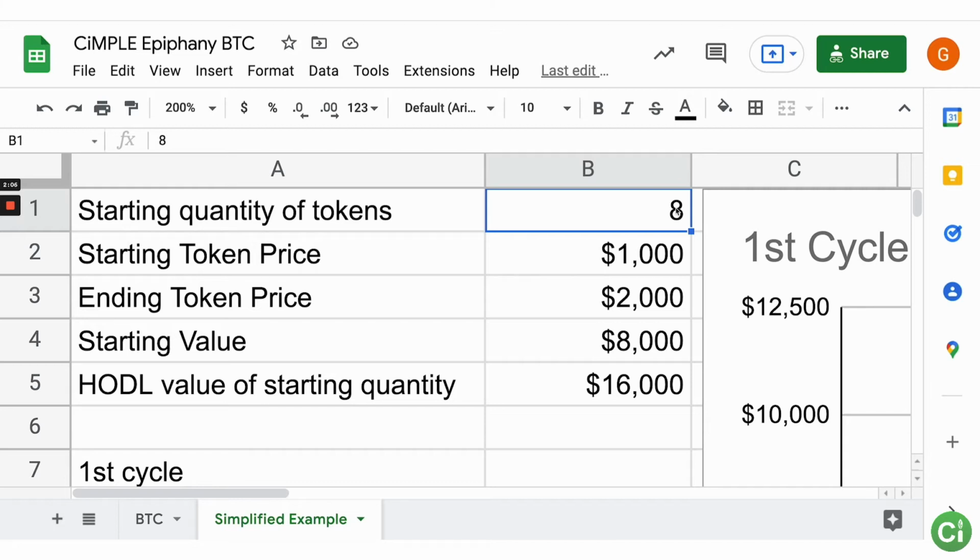So let's say that we have a token that is normally at $2,000. It dips to $1,000 and then goes back to $2,000. Okay, so the 8 tokens at $1,000 would be worth $8,000. The 8 tokens at $2,000 would be $16,000. And most people, they buy the tokens, they hold the tokens, and they watch it just go up and down in value, and they're hovering somewhere around here. What we're going to cover is actually how to multiply your tokens. So let's go through that.